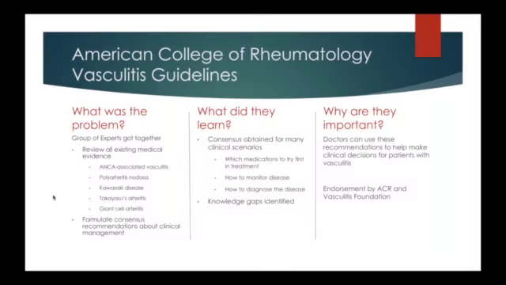Essentially, a group of vasculitis experts got together and wanted to create consensus statements that doctors could use to help manage patients with vasculitis. They did a really comprehensive multi-step process where they reviewed all of the existing medical evidence related to a couple of forms of vasculitis. Specifically, they looked at the ANCA-associated vasculitis, so that would be GPA, MPA, and EGPA. And they looked at polyarteritis nodosa, Kawasaki disease, Takayasu's arteritis, and giant cell arteritis.